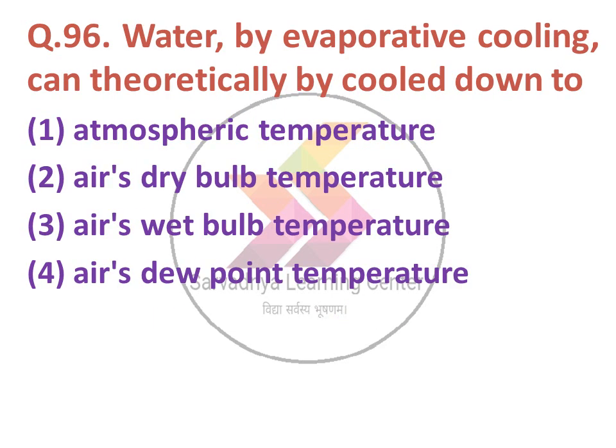Next question: water by evaporative cooling can theoretically be cooled down to option 1 atmospheric temperature, option 2 air's dry bulb temperature, option 3 air's wet bulb temperature, option 4 air's dew point temperature. The correct answer is option number 4, air's dew point temperature.